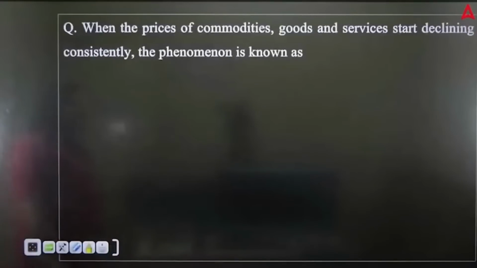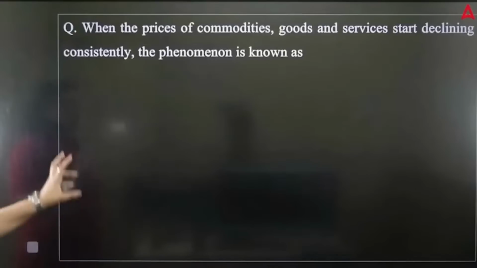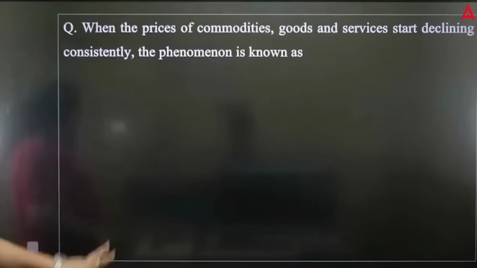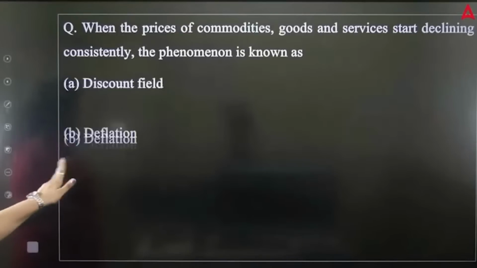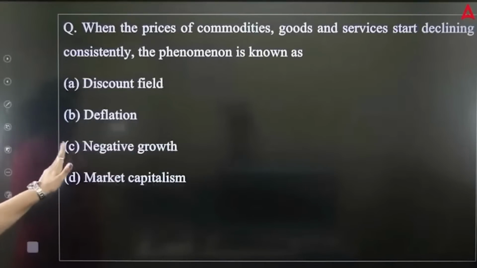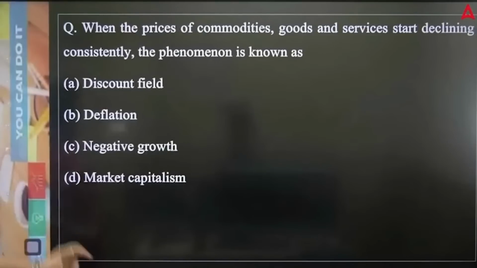When the prices of commodities, goods and services start declining consistently, the phenomenon is known as, like the prices of goods and services keep declining, they keep falling. What kind of situation is it? Discount fill, deflation, negative growth, market capitalization.